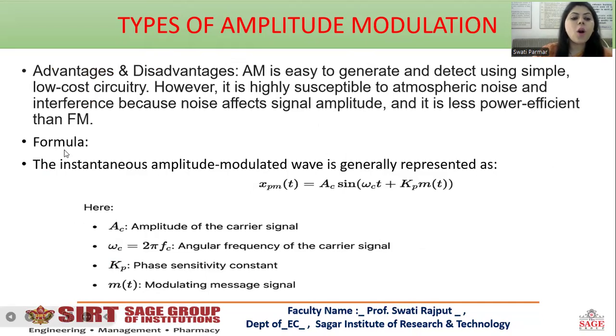Okay. What is the formula? Now, this is the formula of amplitude modulation. That is x_PM(t) is equal to Ac sin(ωc t + kp m(t)). What is Ac over here? Ac is the amplitude of the carrier signal. Then ωc is 2πfc, the angular frequency of the carrier signal. Then kp is the phase sensitivity constant and m(t) is the modulating message signal. Okay.